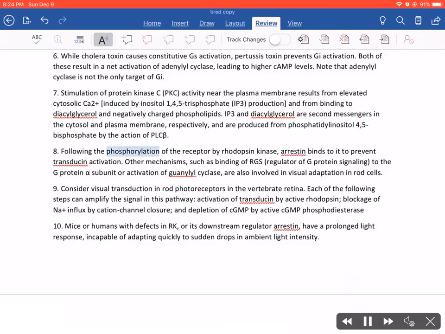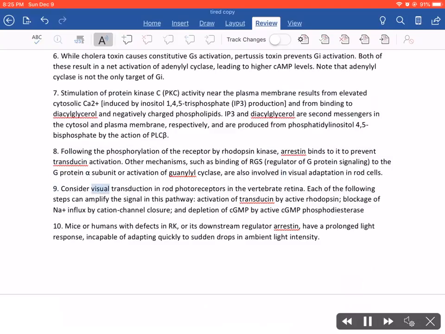8. Following the phosphorylation of the receptor by rhodopsin kinase, arrestin binds to it to prevent transducin activation. Other mechanisms, such as binding of RGS, regulator of G protein signaling, to the G protein alpha subunit or activation of guanylyl cyclase, are also involved in visual adaptation in rod cells.